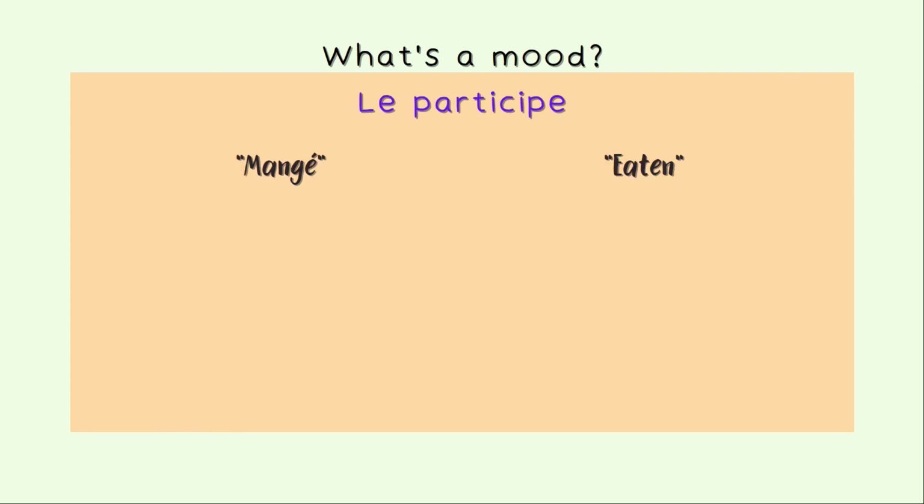So, le participe. Within those moods, we also have the participle. You have started hearing about the participe when you started learning passé composé or compound tenses in French. For example, mangé, with an accent, which means eaten.